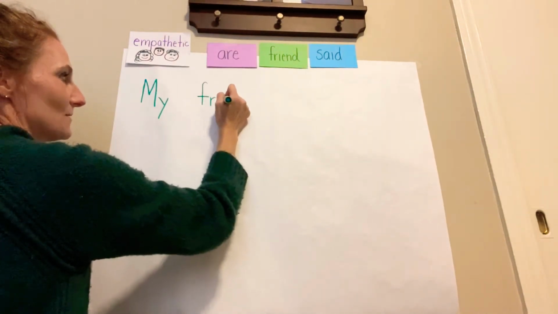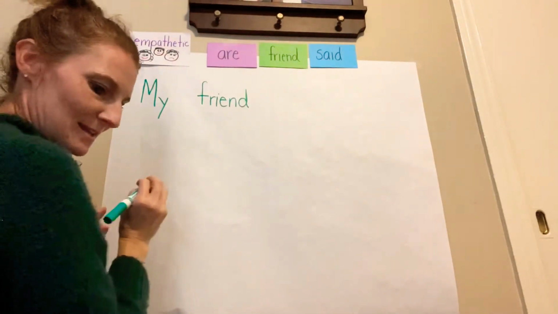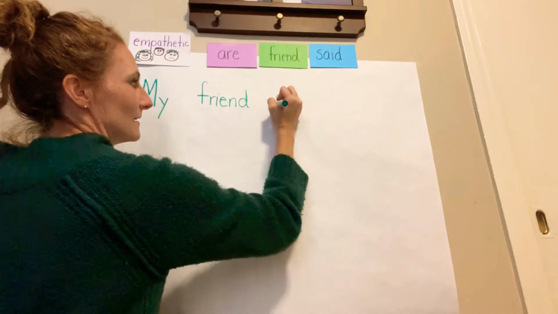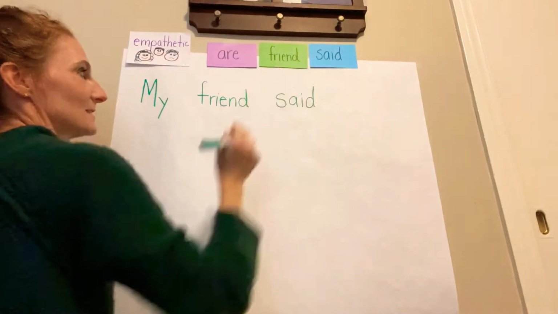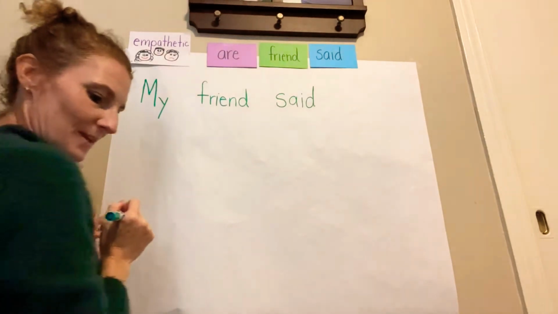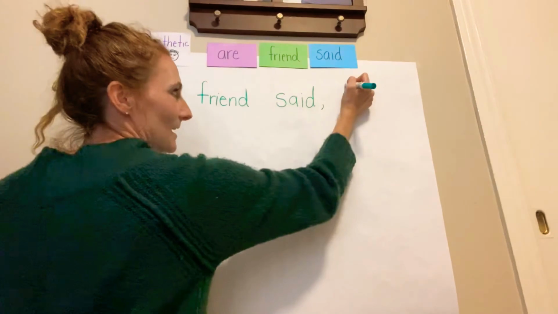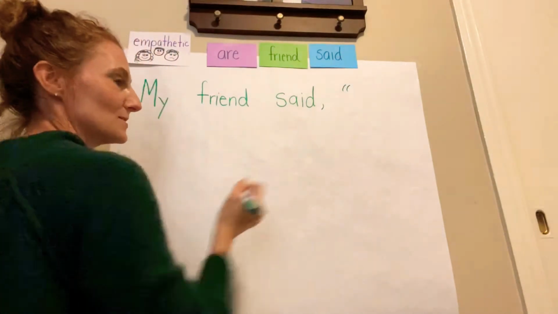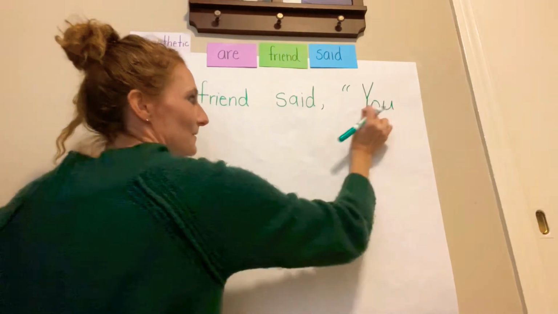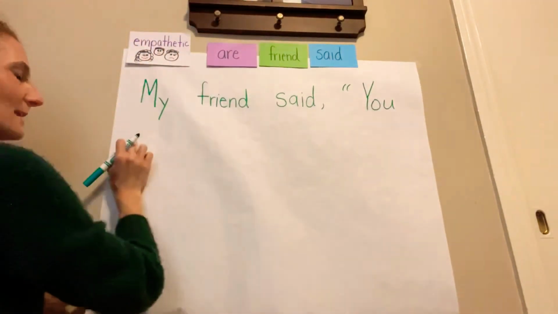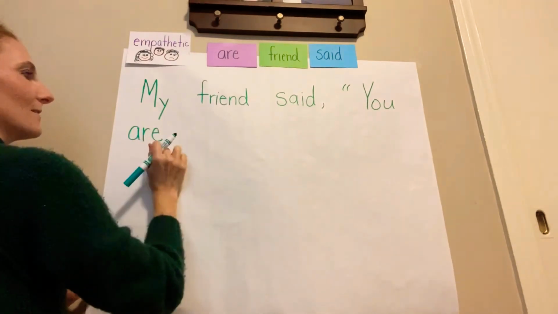And this is one of those word wall words. Friend. There's another one of those words. Said. Ooh, my friend said, oh my goodness, there's a comma. And look at this. I'm going to use a quotation mark. What's that word? You. And I'm going to swoop back down to the left. R.